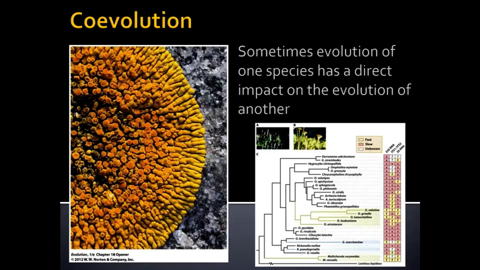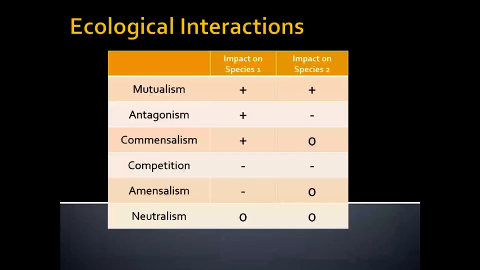However, when two species are interacting with one another, there can be dramatic and dynamic changes back and forth. And what's good for one species may also be good for the species in its environment, or it might be bad for them, and then they may have to adapt or move out or even go extinct if they are unable to adapt to the changes of the species in their environment. So we're going to review the 6 types of ecological interactions and remind you that you only need to know for evolution really these first 3, and we'll talk about why.